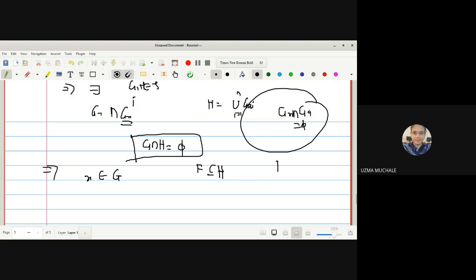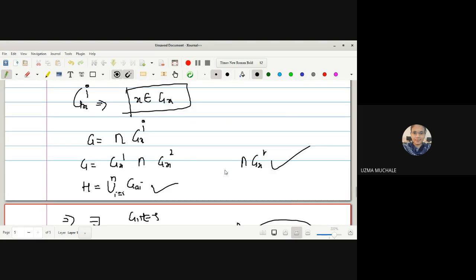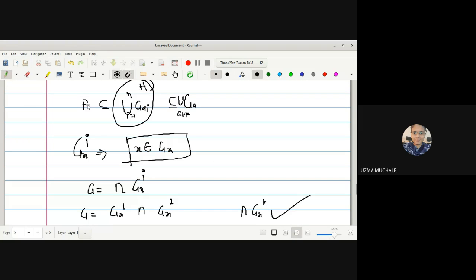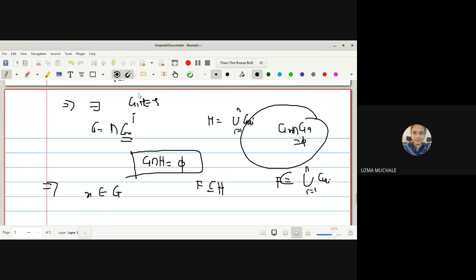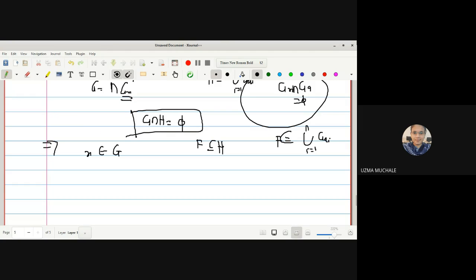How did we write F? F is contained in the union of all GAI where I runs from 1 to n. So this is your H. You can see here, this is your H. F is contained in H. Hence we started with X not a member of F, and we have found two distinct open sets, one containing the point X, another containing the closed set, which implies that X is a regular space.